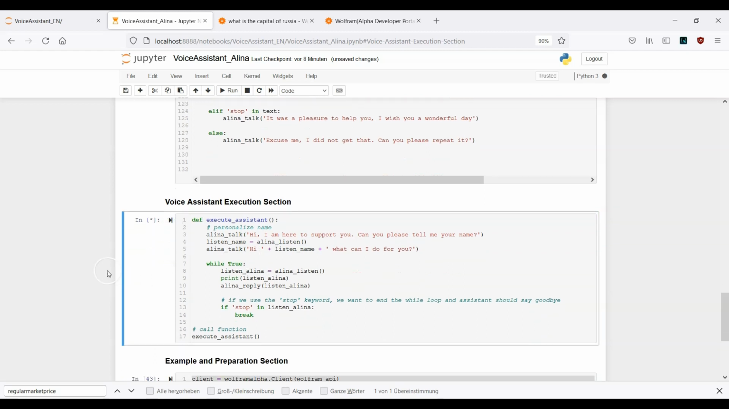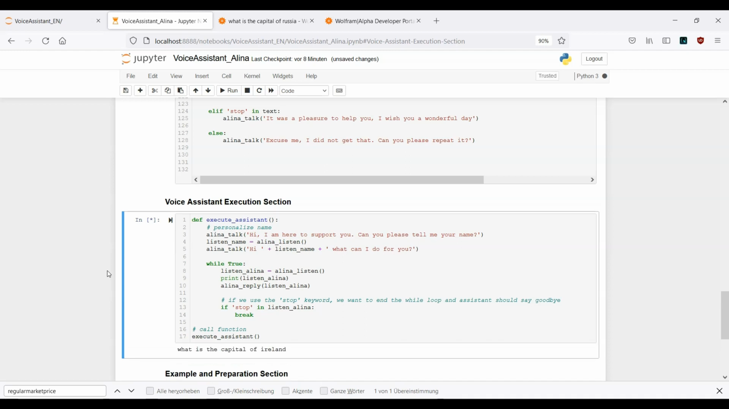Hi, I am here to support you. Can you please tell me your name? Alex. Hi Alex, what can I do for you? What is the capital of Ireland? The capital of Ireland is Dublin. What is the capital of Russia?